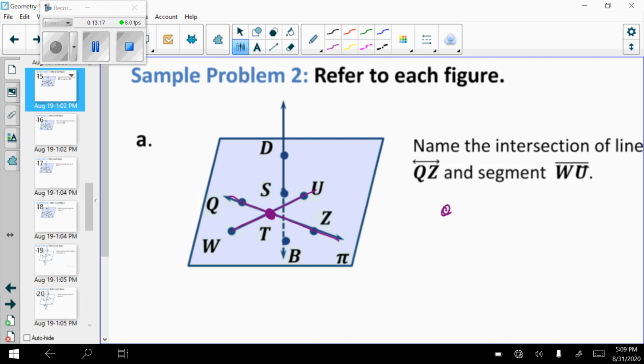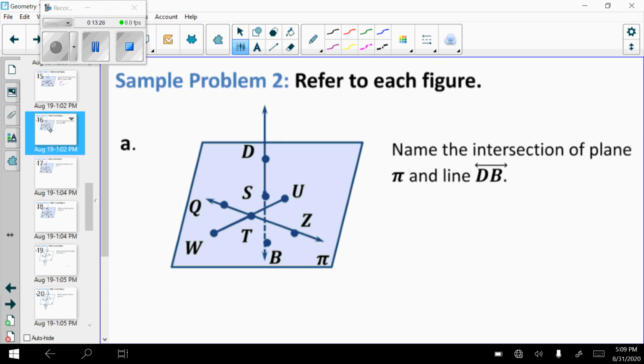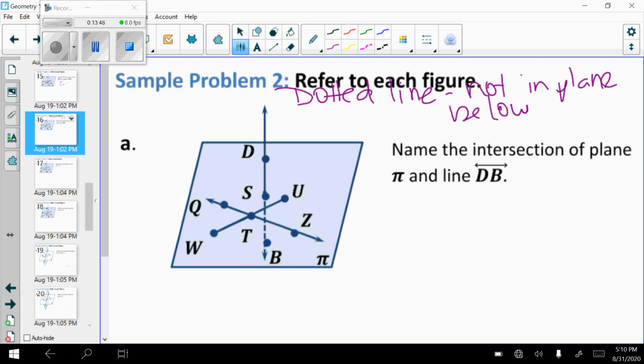Notation, remember, is important. So point T, or write out the word point T. But if you just wrote T, it would be wrong because the notation is not there. Same picture, now name the intersection of plane pi, so that's the plane drawn, and line DB. Here we need to note that the dotted line shows that the line is not in the plane. It's below the plane in this case.